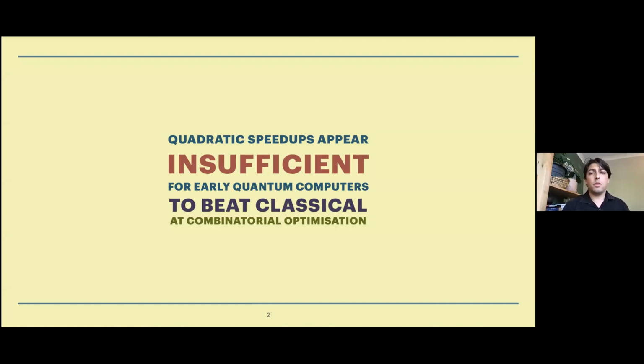The point of this paper, and it is a large paper, is that quadratic speedups appear insufficient for early quantum computers to beat classical computers at combinatorial optimization. I'll spend a bit of time explaining that, but at this moment I want to highlight the word appear. We are giving evidence for our conclusions. We are not proving our conclusions.